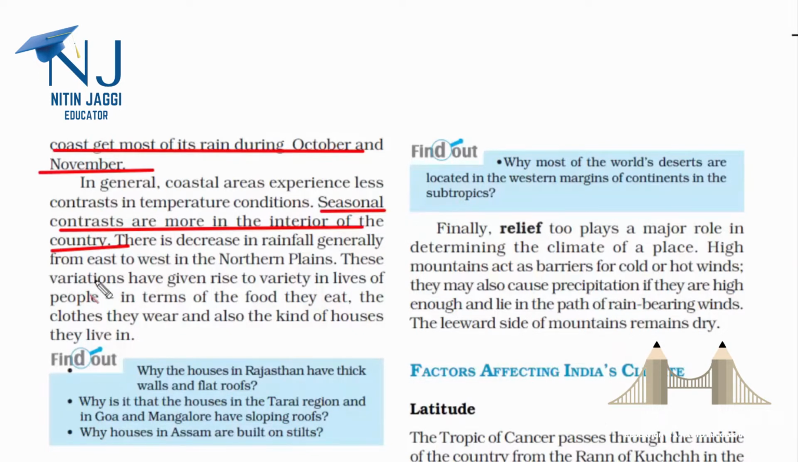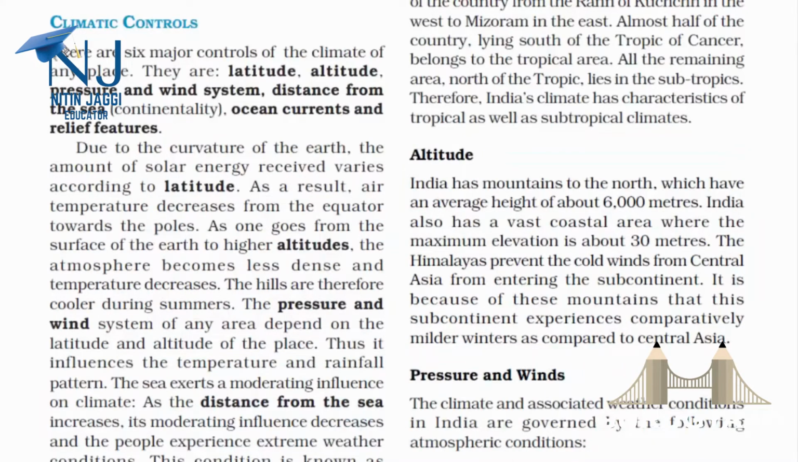And due to these variations, it has given rise to variety in the lives of people in terms of the food they eat, the clothes they wear, and the kind of houses they live in. Now let's read about the climatic controls.